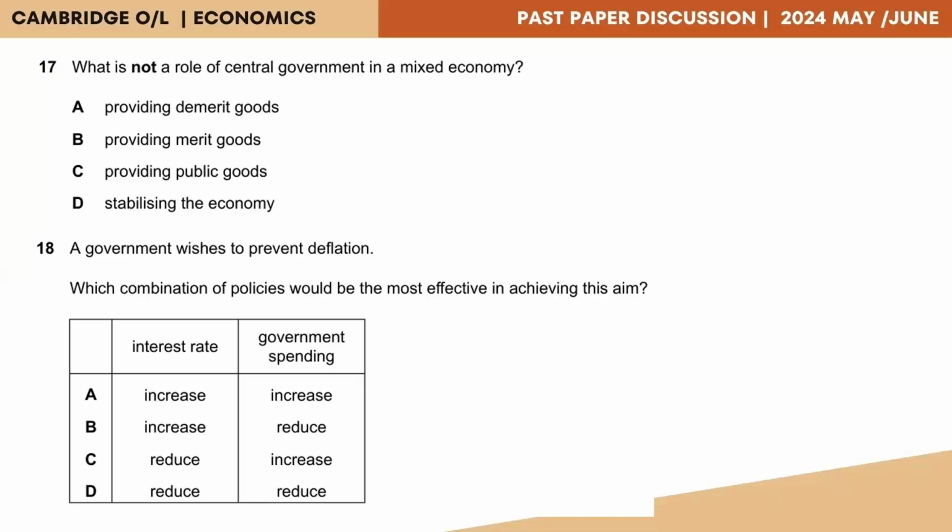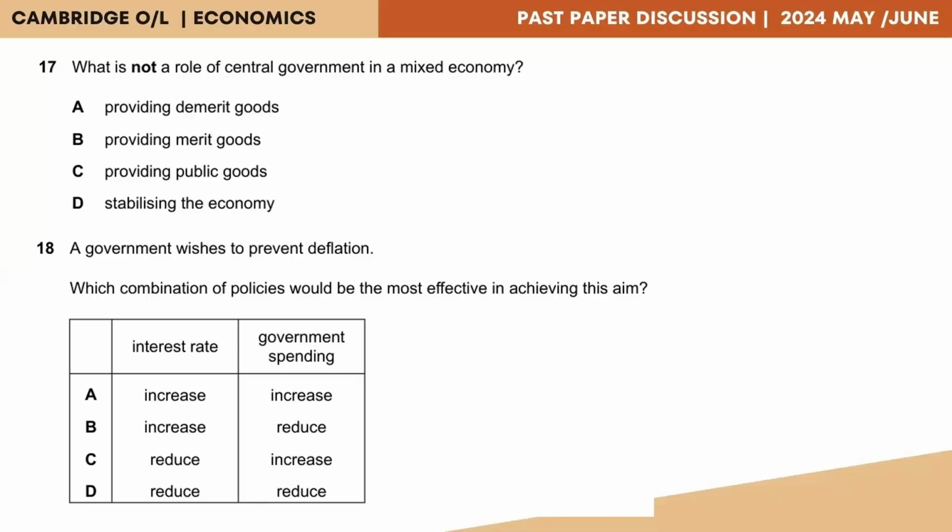D, stabilizing the economy, making sure the economy runs stably. Like, for example, that there are stable inflation levels and rates. And that again tends to be a responsibility of the government. So we can't say that it is not a role. So B, C, D options are out, which leaves us with option A, providing demerit goods.